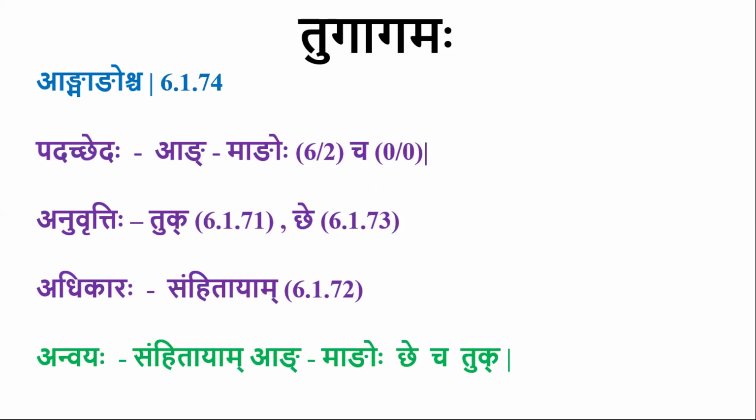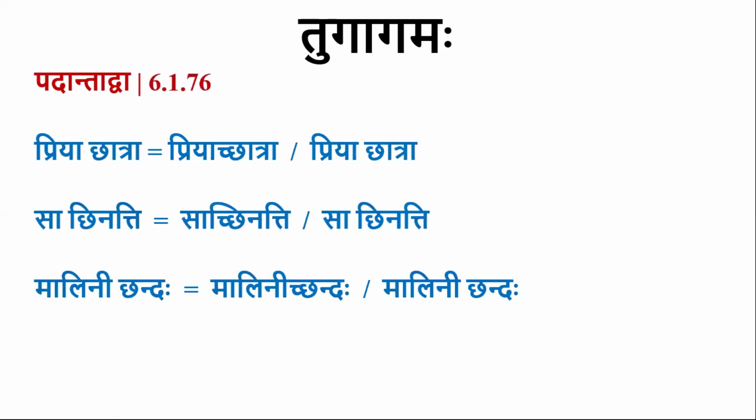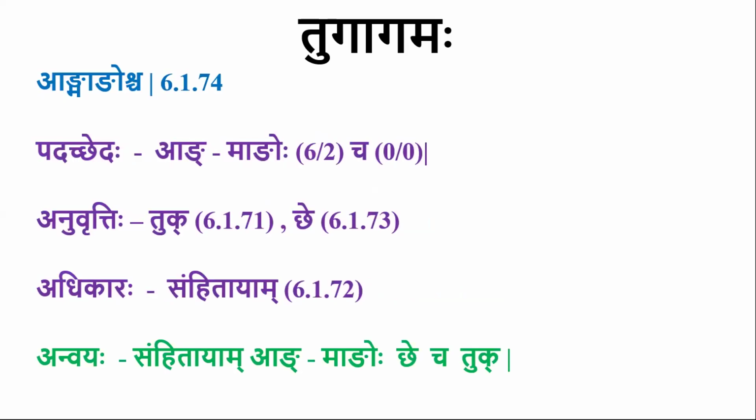The next question is, what is the need of the sutra Ang Mangoscha? Because in both the examples, both the words given by the sutra, A and Ma, in both the cases, A and Ma, there is Dirghaswara.